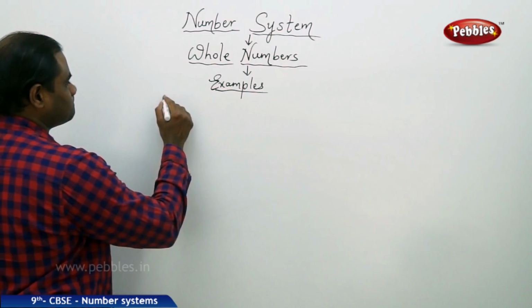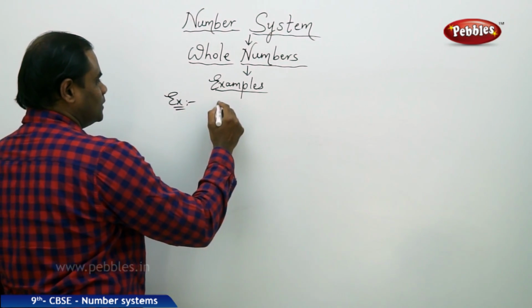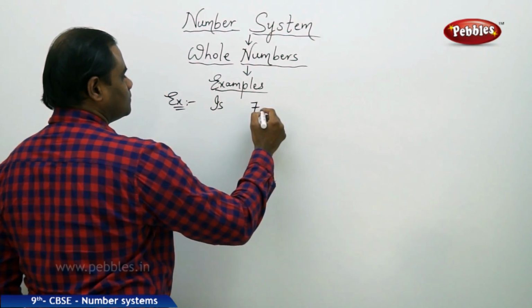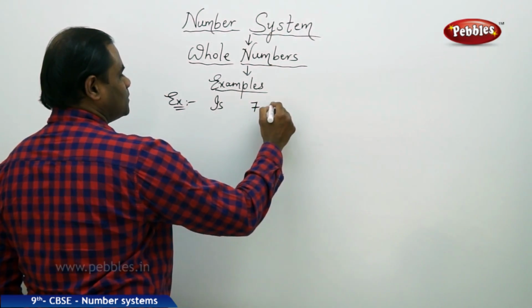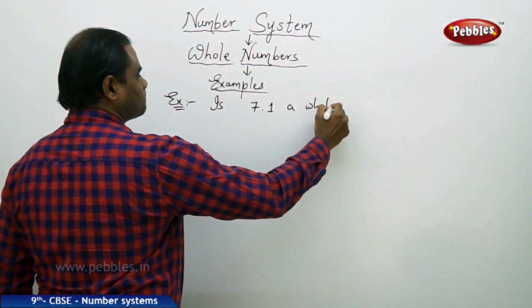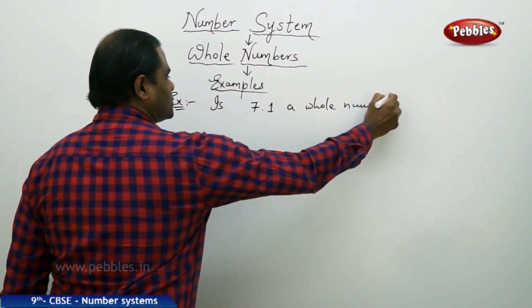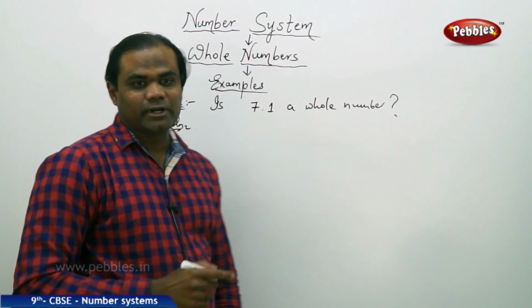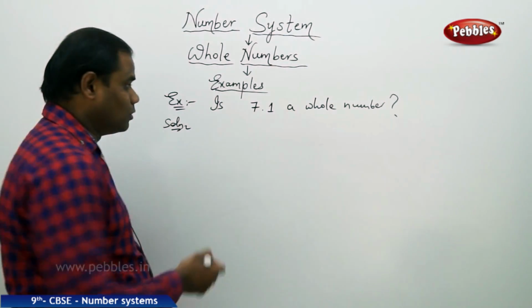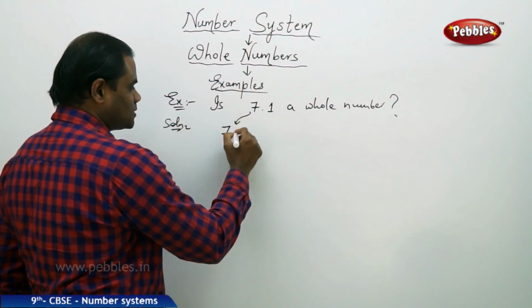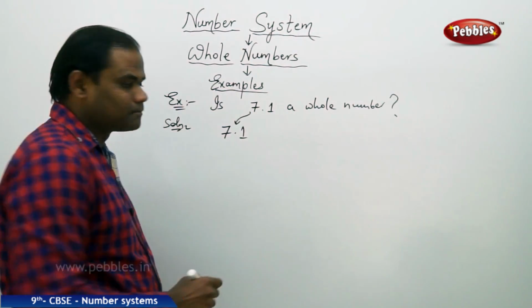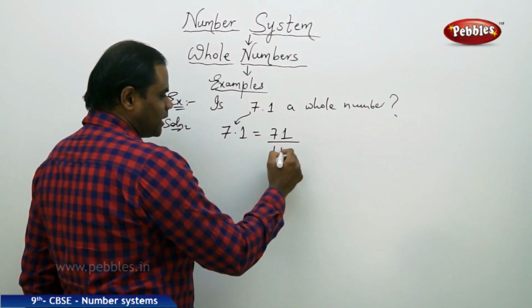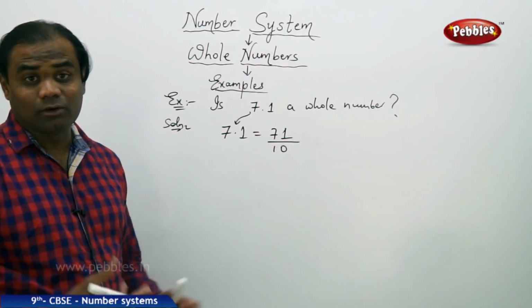For example, I have: is 7.1 a whole number? That is my question. 7.1, let's see if it can be expressed as a whole number. I take the number 7.1, and when I express it in a non-decimal form, it can be expressed in the form 71/10.